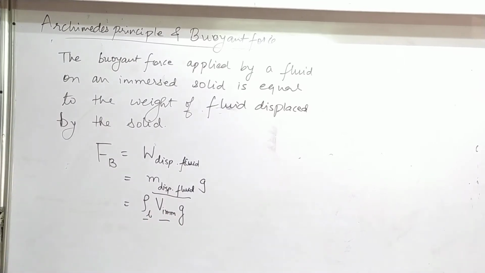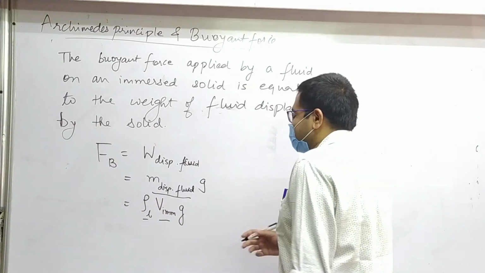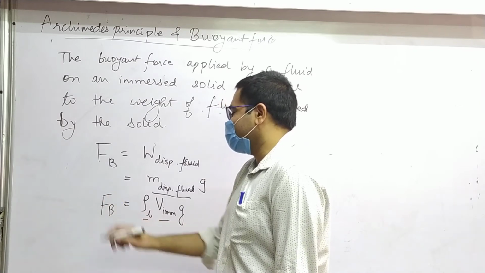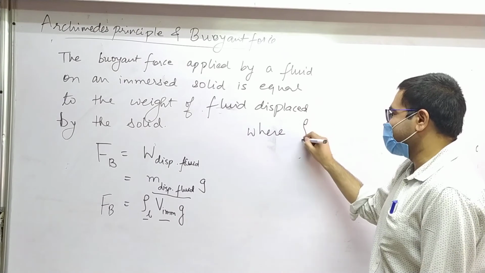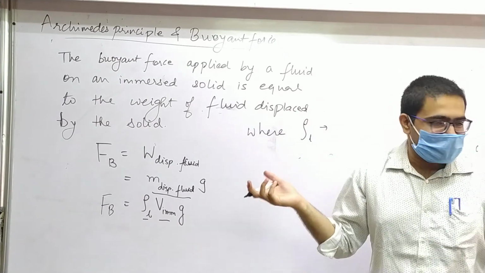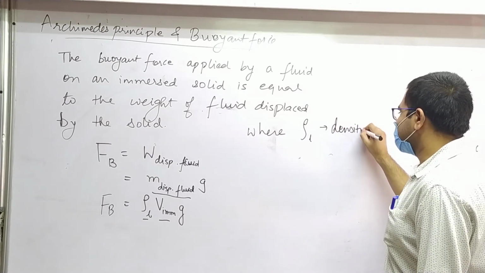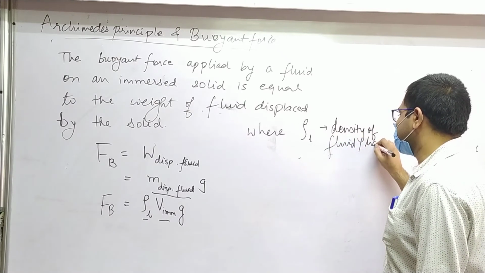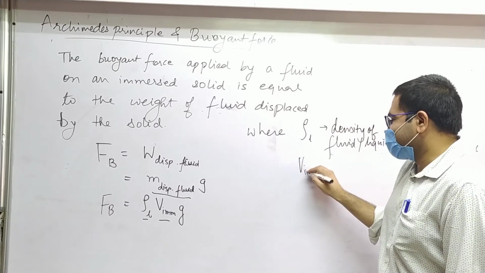So why am I writing such symbols? Why am I writing rho L and V immerse? Immerse stands for immersed. Let me clarify the terms because, like I've been telling you, knowing the terms is very important. Rho L, I'm writing L because normally it's liquid. Rho L stands for density of fluid or liquid. Second one, V immerse.